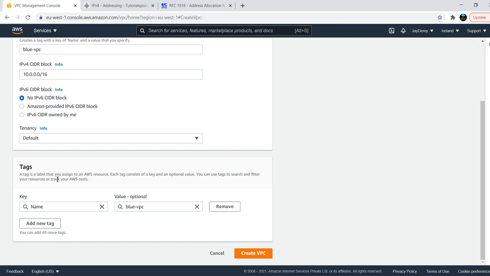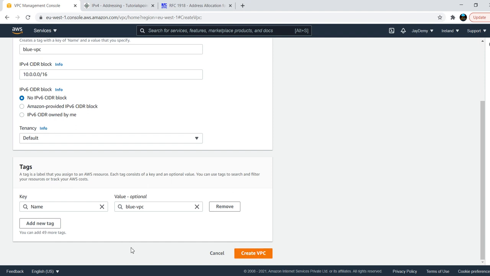A tag is a label that you assign to any AWS resource. Each tag consists of a key and a value. Key is nothing but any name, and value is the value which we are giving. It is very helpful when you are doing backups and patch updates in any environment in your cloud. You can use tags to search and filter your resources or track your AWS cost.